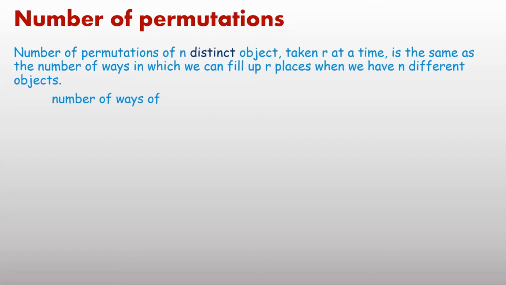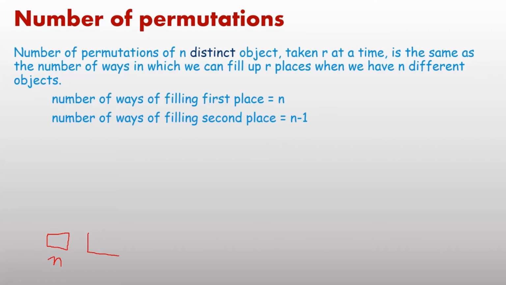Now, the number of permutations of n distinct objects taken r at a time means you have r places which you can fill with the help of n different objects. For r places, the first place: how many options do you have? If you draw the first place and the total number of objects is n, for the first place you have n options. Then the second place, same pattern.